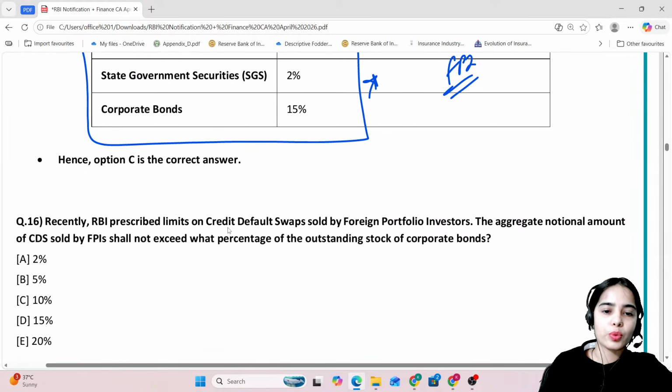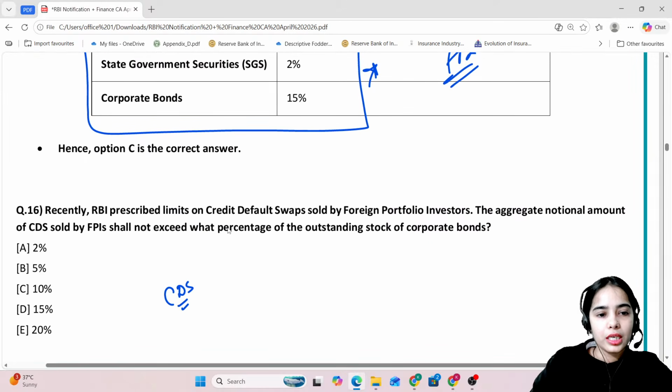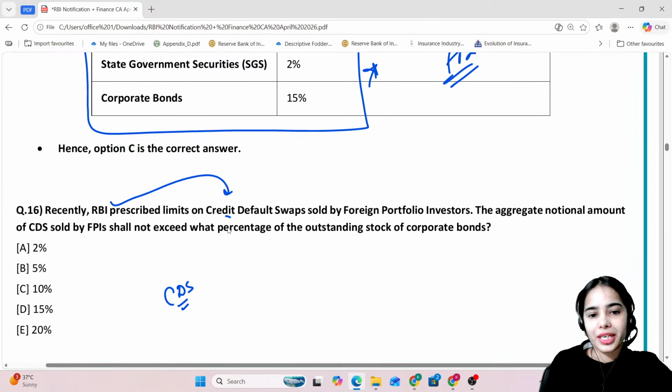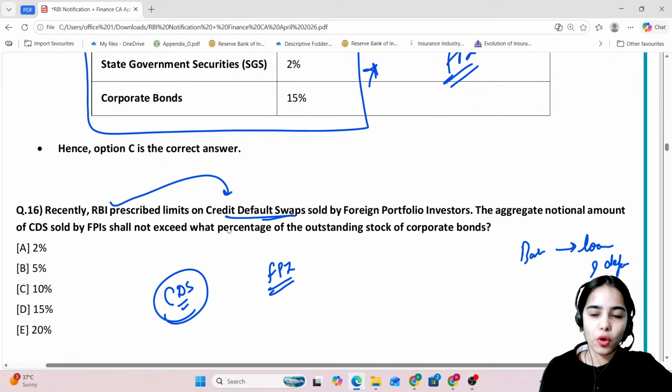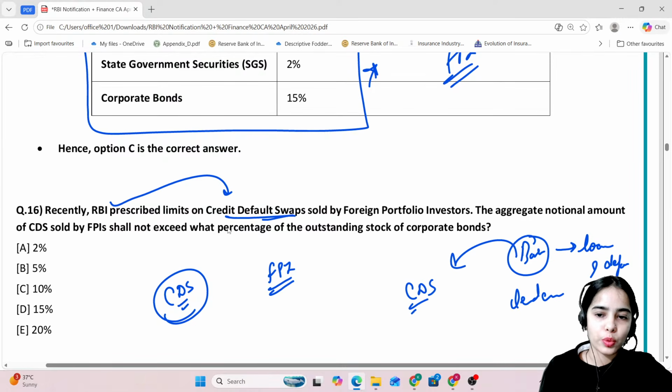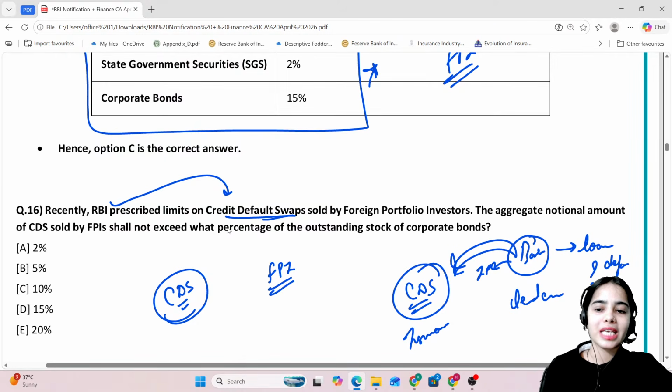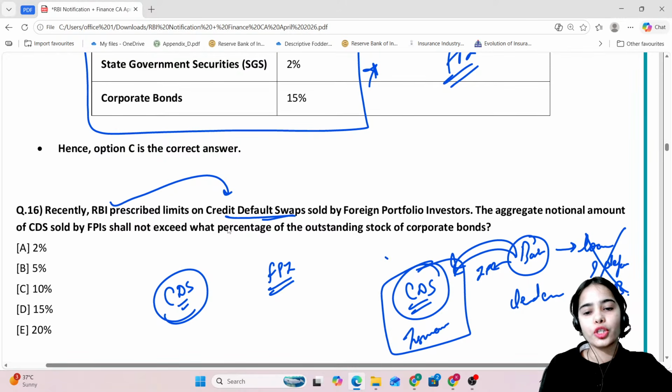Now for the credit default swap, RBI has prescribed a limit on the credit default swap that can be provided by the foreign portfolio investors. So credit default swap means there can be banks that are providing loans. Now the banks are afraid that what if this loan is defaulted, the borrower defaults, so the lenders in the country can take the credit default swap. That means it is a kind of insurance, where the banks provide the premiums, and if the loan defaults, the default will be handled through this other company.